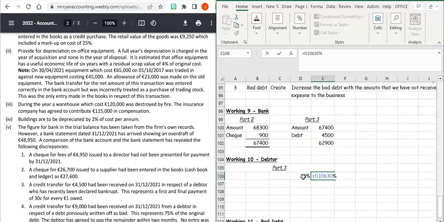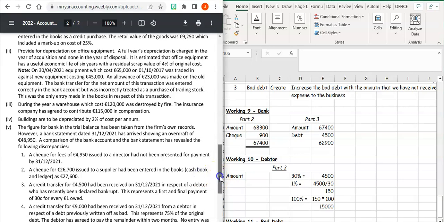So 30% is equal to 4,500. 1% is equal to 4,500 divided by 30. So that means 1% is equal to 150. Multiply that by 100. So 15,000. So your debtors then.